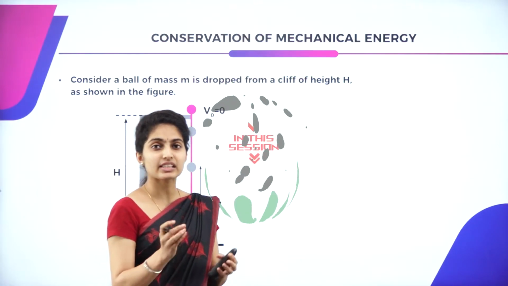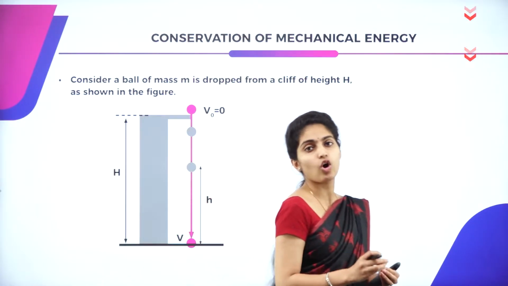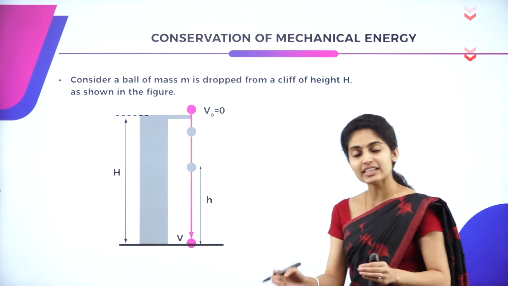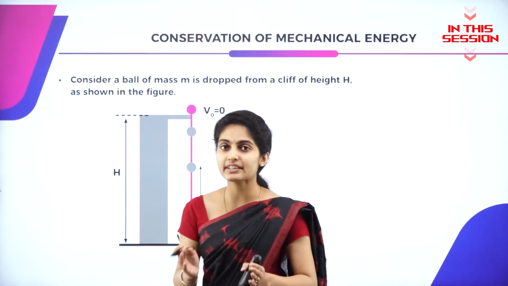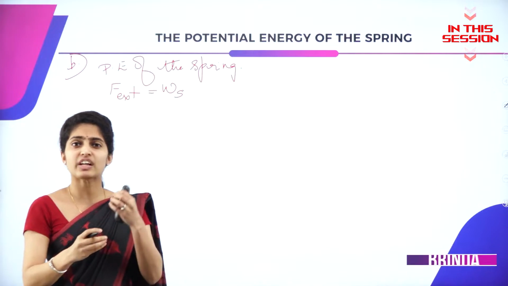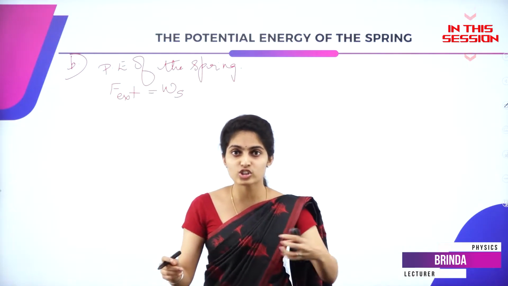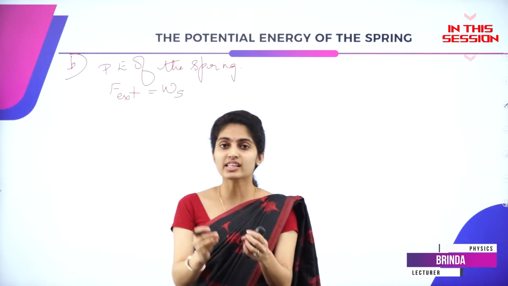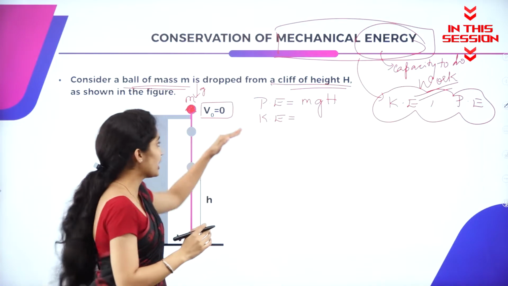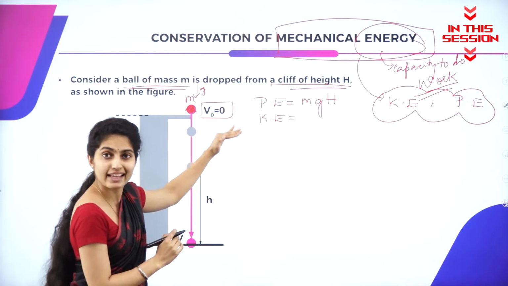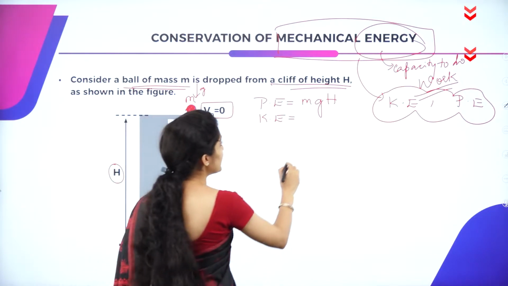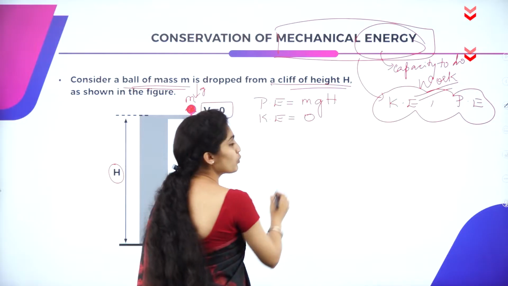Conservative force means it is a force which depends only on the initial as well as the final position of an entire system. However much external force you apply on a block and you pull, the spring also is being stretched. That is, there is work done on a spring. The potential energy is maximum here. At that moment, the kinetic energy will be zero because there is no work done.